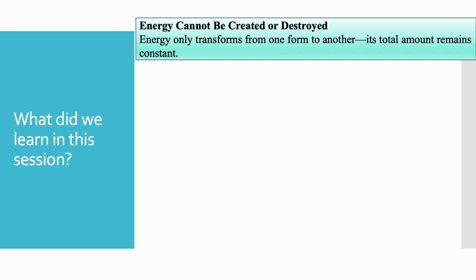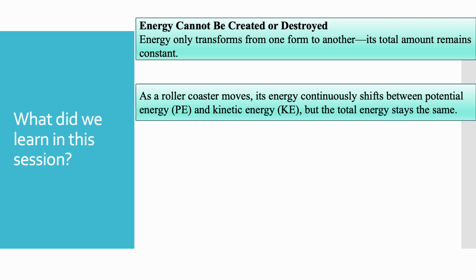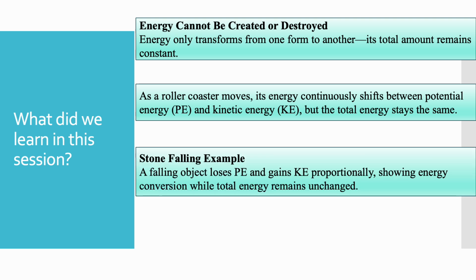Energy cannot be created or destroyed. It only transforms from one form to another. In a roller coaster, energy continuously shifts between potential and kinetic, but the total energy stays the same. A falling stone loses potential energy and gains kinetic energy, keeping the total constant.